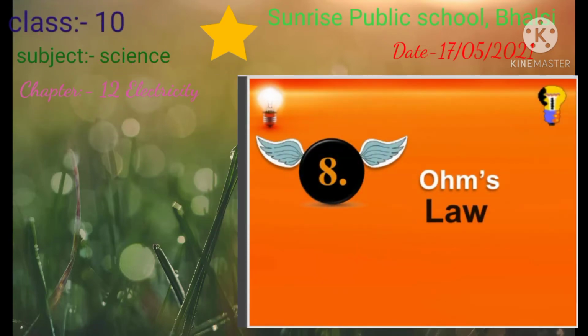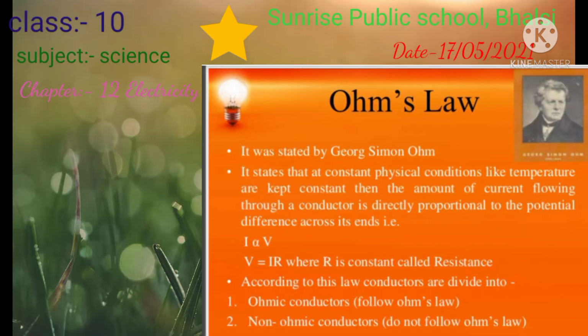Today we are going to discuss Ohm's law. It was discovered by the scientist Ohm, who was from Germany. According to Ohm's law, the potential difference is directly proportional to the current flowing through any conductor, or you can say we are talking about ohmic conductors. In other terms, the potential difference is directly proportional to the current, with the resistance flowing to it.